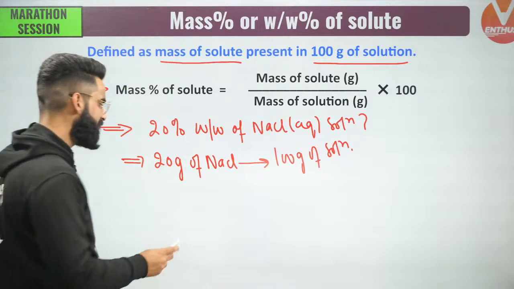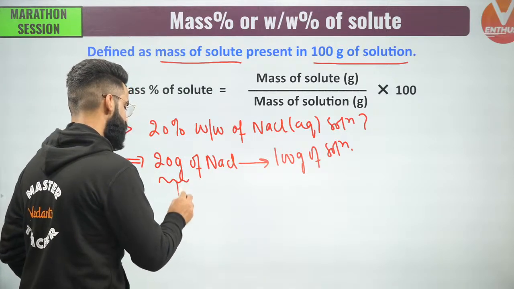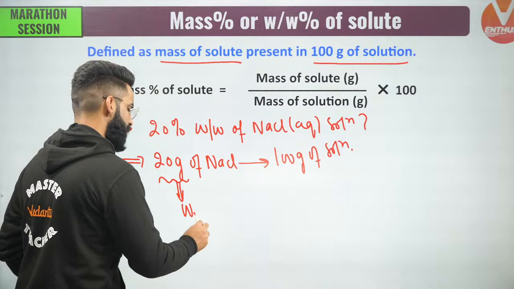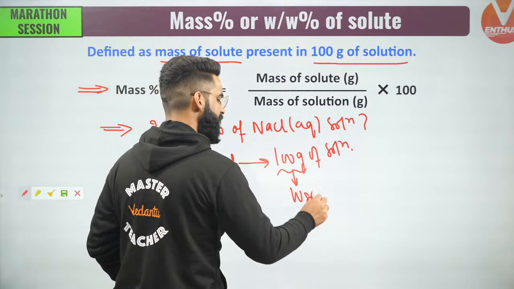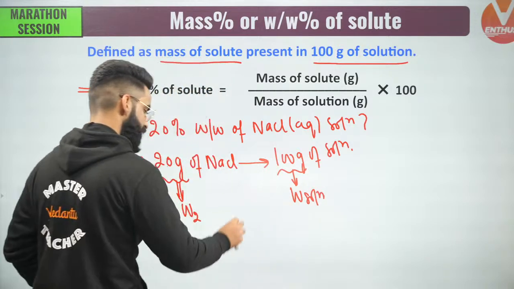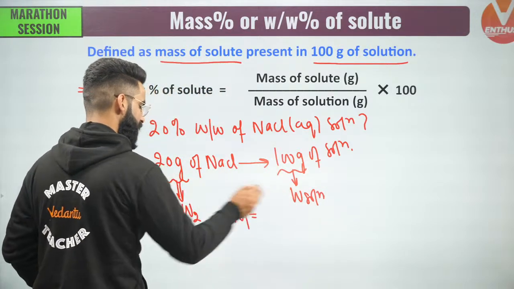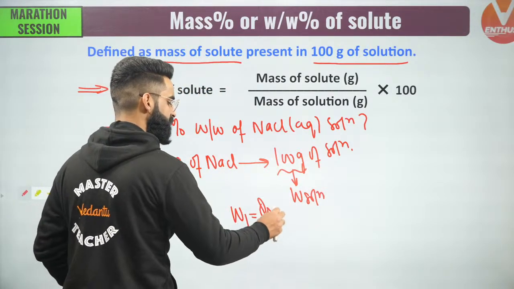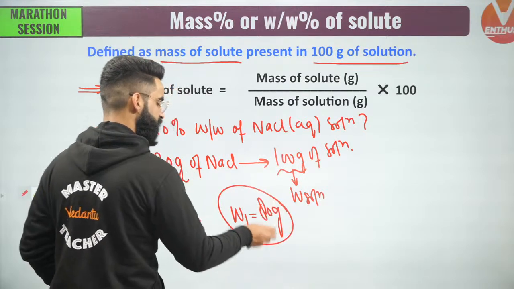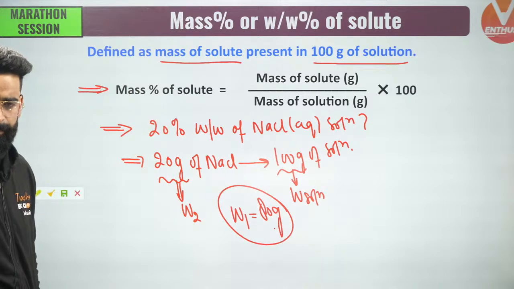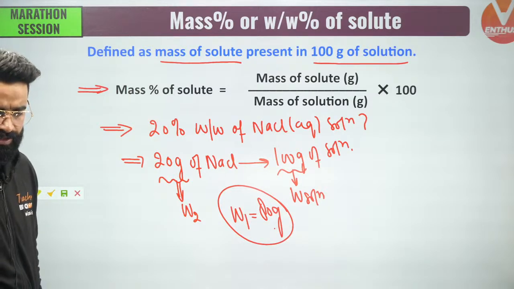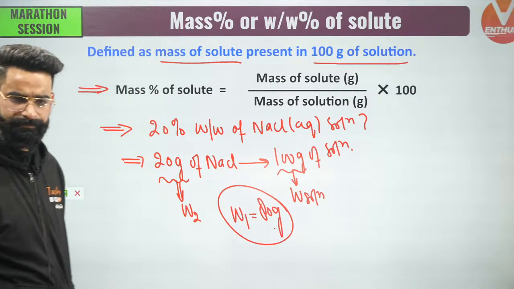So can I simply say I got the mass of solute right here, which I will be representing by W2? Can I say this is the mass of solution right here? Absolutely. I got the mass of solute, and I got the mass of solution. Can I get the mass of solvent? 100 minus 20, which is going to be 80 grams. So 80 grams is going to be the mass of solvent right here. Very, very simple. Correct?